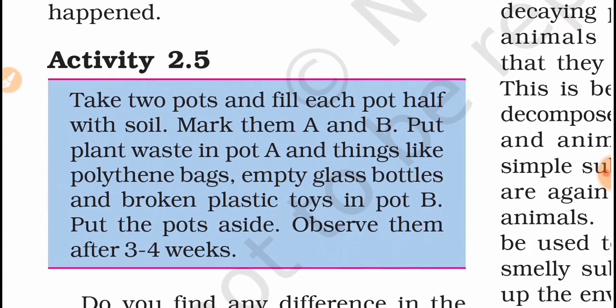You have to take two pots and fill each pot half with soil. Mark them A and B. Put plant waste in pot A and things like polythene bags, empty glass bottles and broken plastic toys in pot B. Put the pots aside. Observe them after 3-4 weeks. So you have to do this activity.